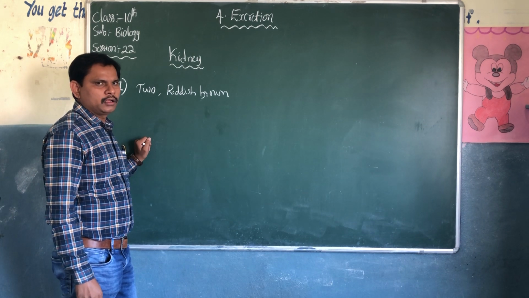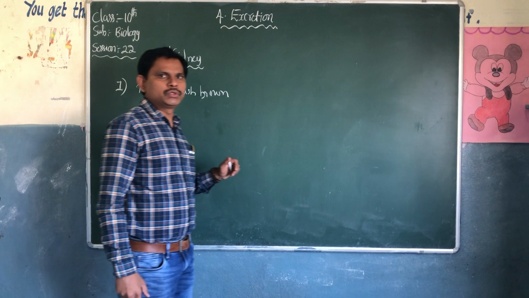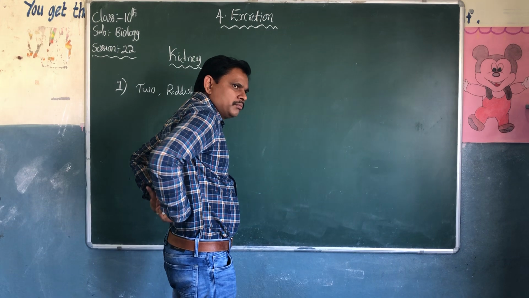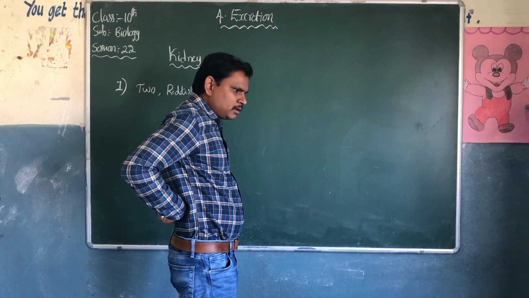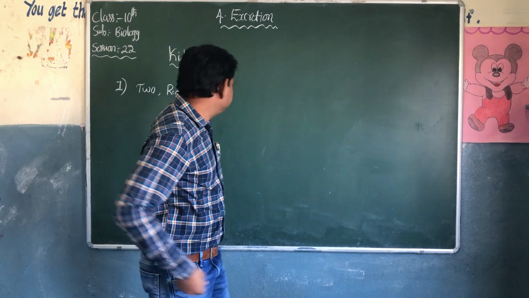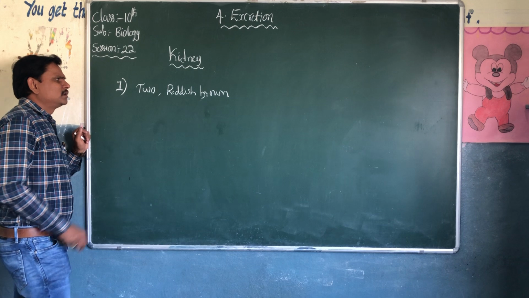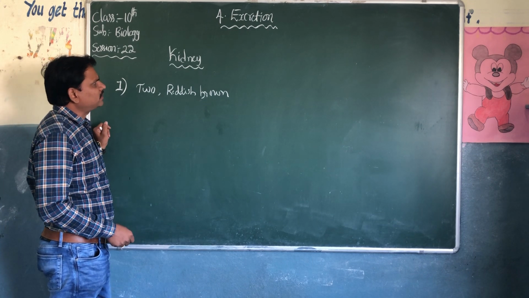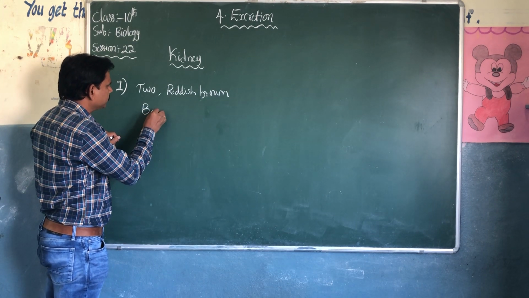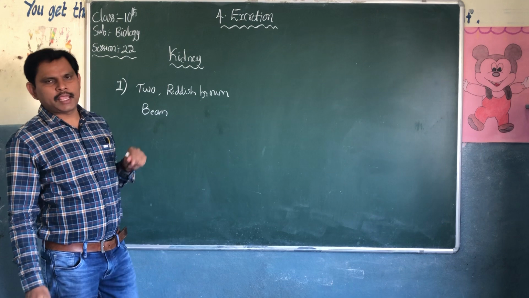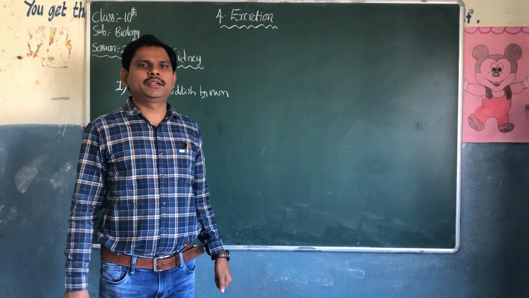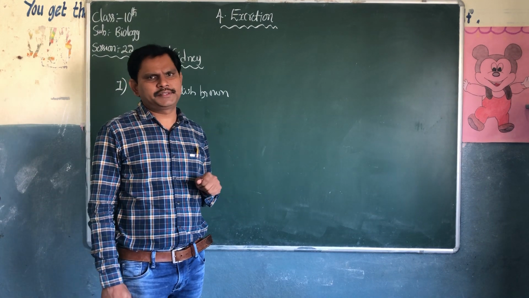They are located in the dorsal, backside of the abdominal cavity, exactly below the back, attached to the abdominal cavity. What is the size or shape of the kidney? They look bean-shaped, reddish brown colored. How many kidneys are there? Two. They are very small.